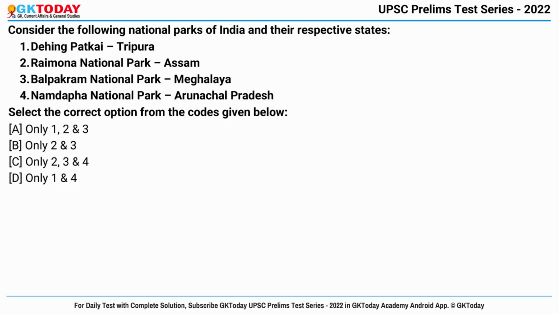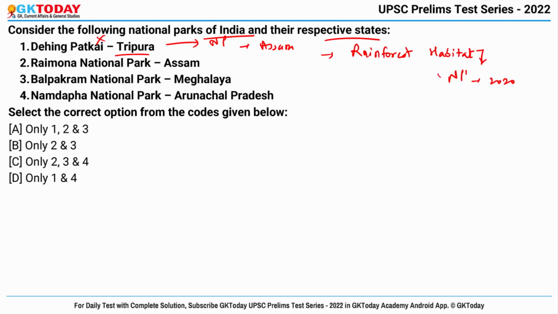Now coming to last question, consider the following national parks of India and their respective states. First is Dehing Patkai in Tripura. No. This is a national park in the state of Assam, and it is a rainforest habitat that got the status of national park in 2020, and it is located within the Dehing Patkai Elephant Reserve. So this one is wrong.